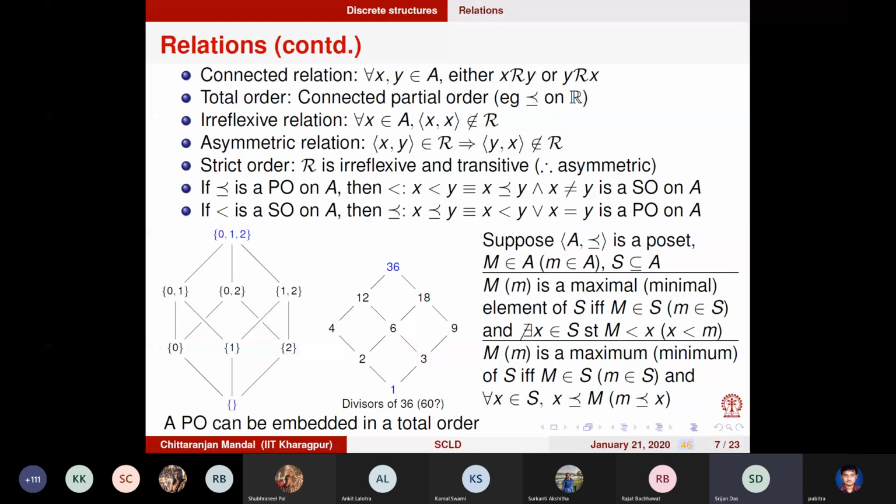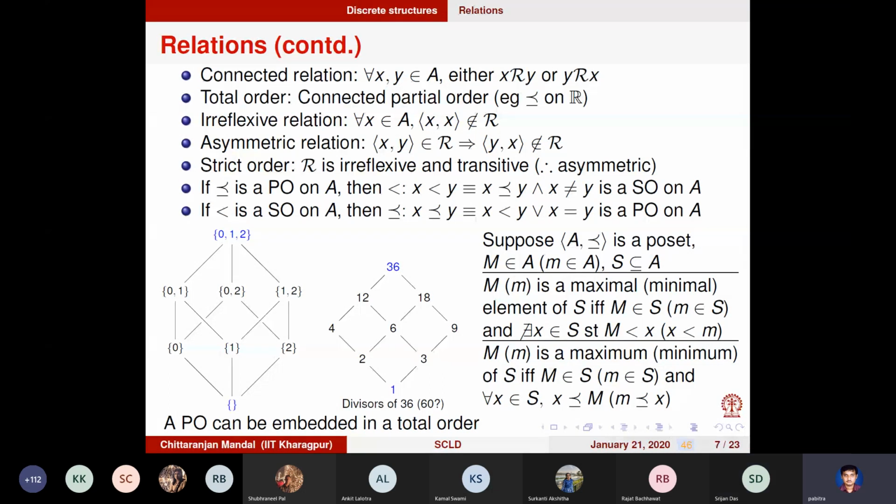Because either of 12 or 18. Okay, what is the issue with either of 12 and 18? Yes, they are not greater than or equal to all the other elements. For example, 12 is not greater than or equal to 18. Similarly, 18 is not greater than or equal to 12. Exactly. So there is no maximum.